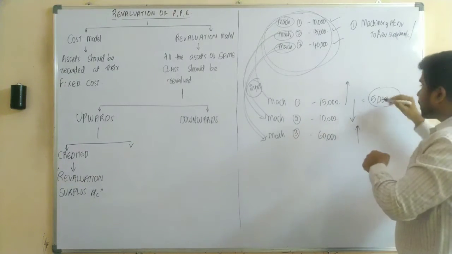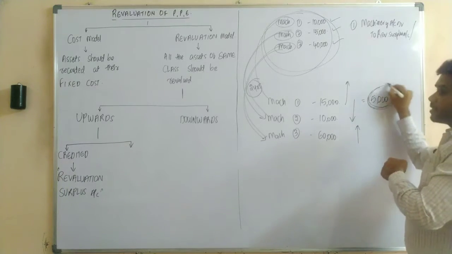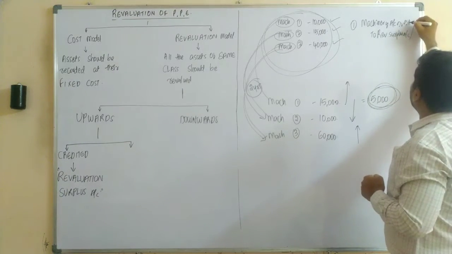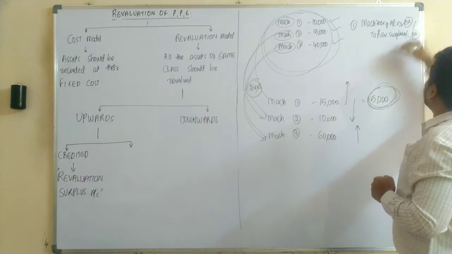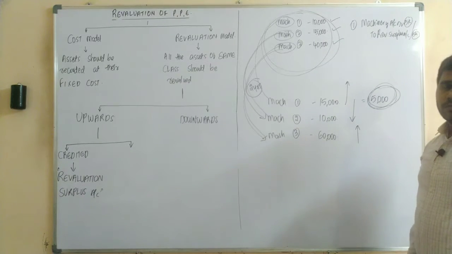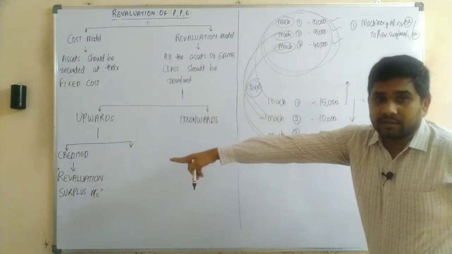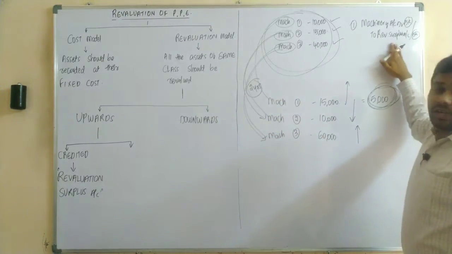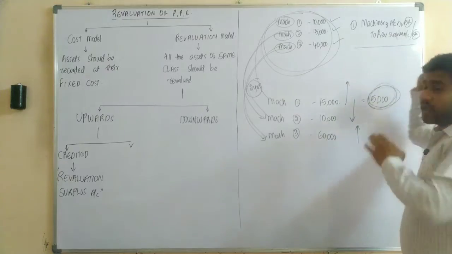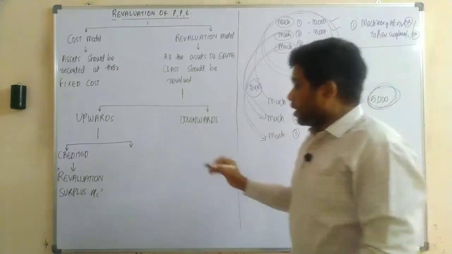So how much was the balance? How much are we supposed to record? We are supposed to record only this 5,000 rupees. So 5,000 debit, 5,000 credit. That's it. When there is an increase in the asset, it should be credited to revaluation account. So that's why we have credited to revaluation account.